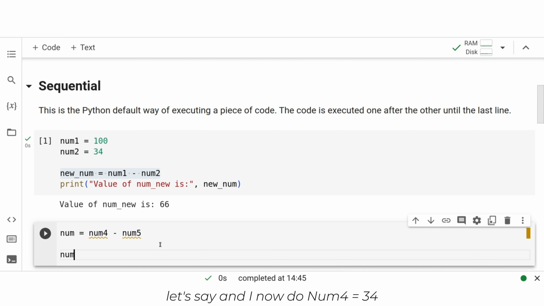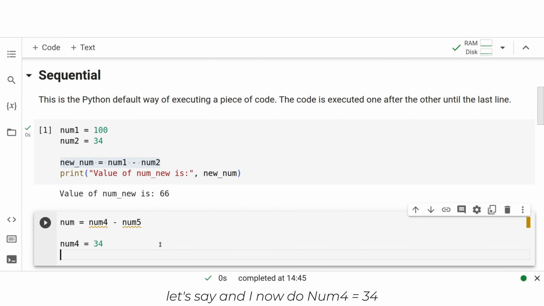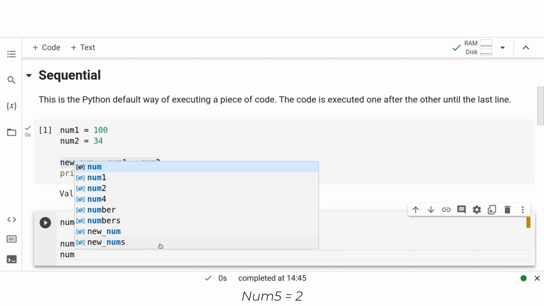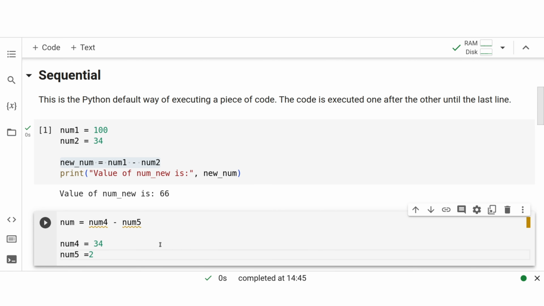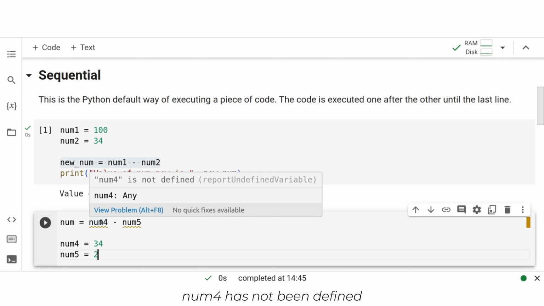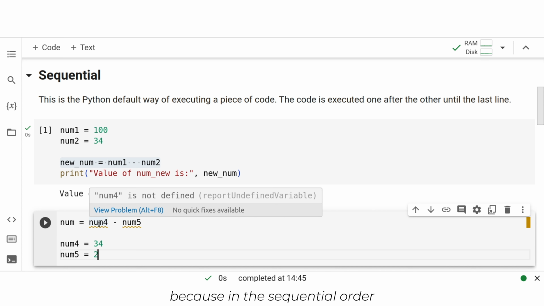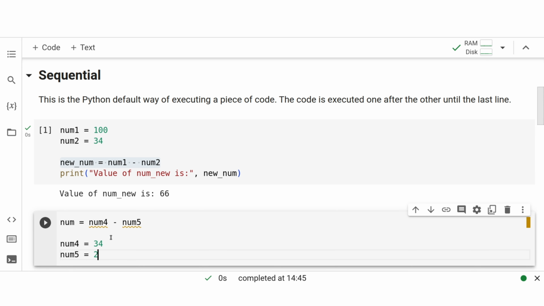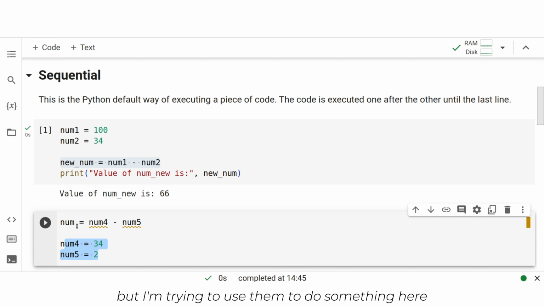And let's say now I do num4 equals 34, num5 equals 2. It still says it doesn't know what I'm saying because num4 has not been defined. Why is this? Because in the sequential order, I have not declared num4, I have not declared num5, but I'm trying to use them to do something here.